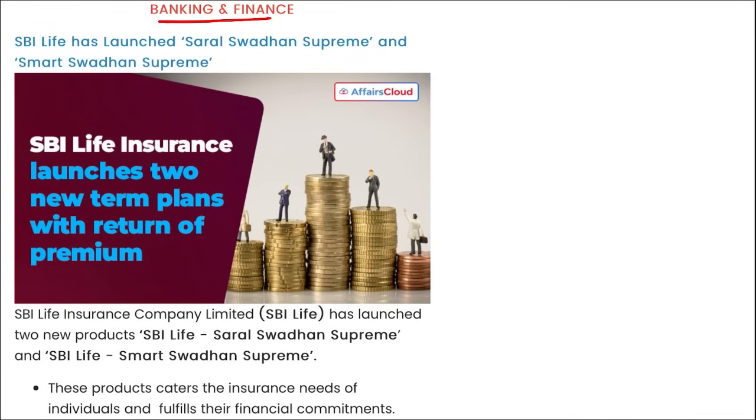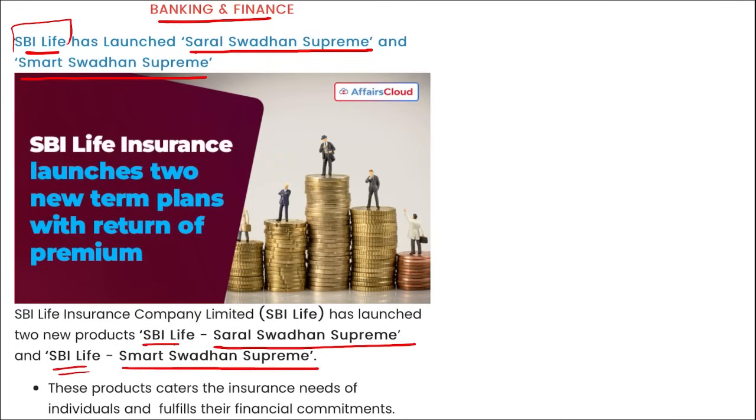Next is banking and finance. SBI Life has launched Saral Swadhan Supreme and Smart Swadhan Supreme. These are the two new products launched by SBI, and these products will cater to the insurance needs of individuals as well as their financial commitments. Here you can see SBI Life Saral Swadhan Supreme and SBI Life Smart Swadhan Supreme.